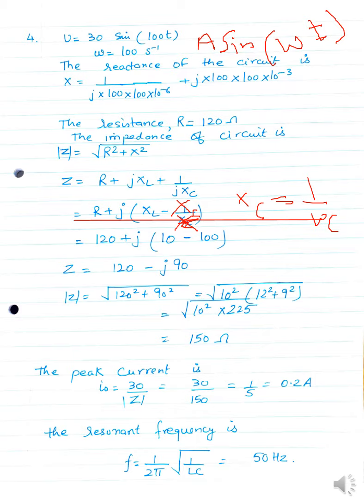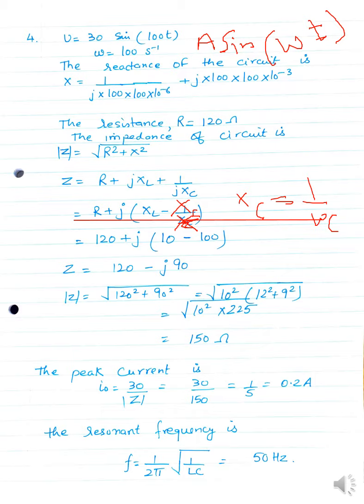So when you find the value of 1 upon omega C and omega L from here, omega L is equal to 10 and 1 upon omega C will be equal to 100. So it will be 120 minus j90. If you need to find the value of the amplitude or the impedance, then it will be under root of real part square plus imaginary part square.